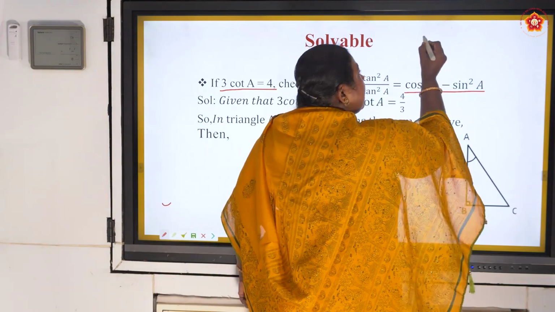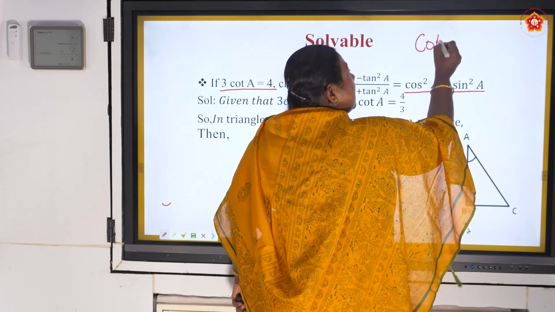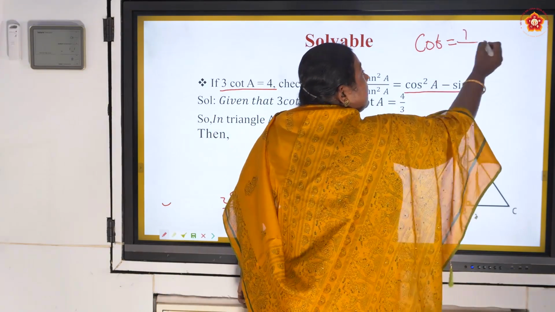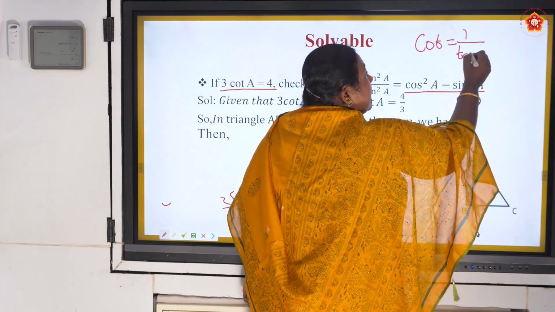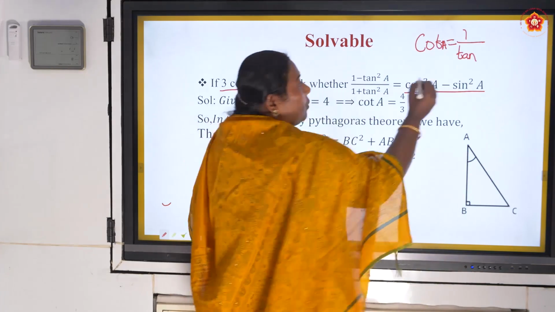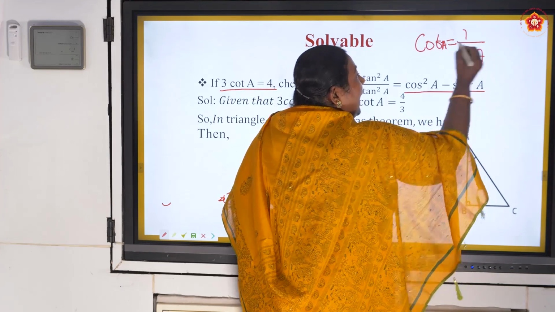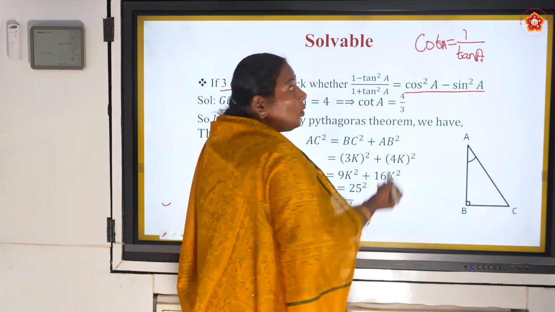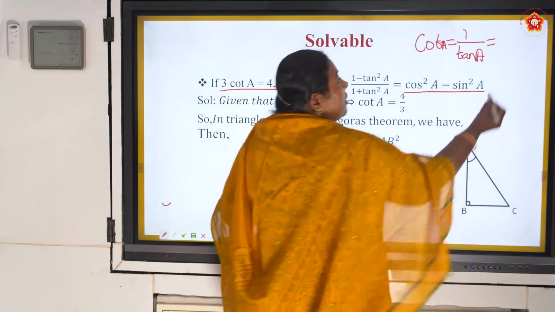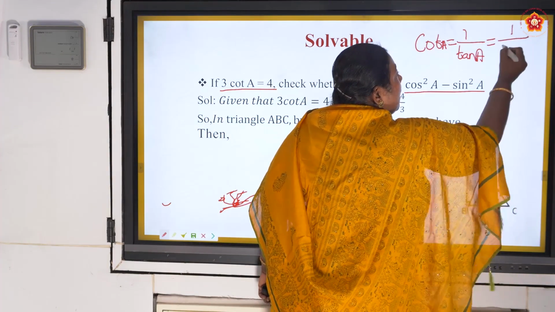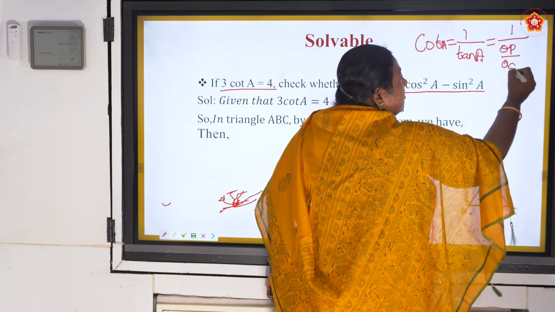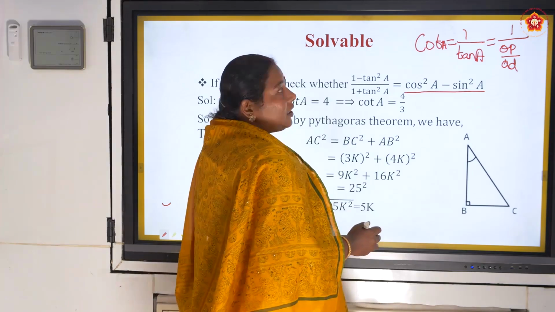Next they have given 3 cot A. I know that cot A is equal to the reciprocal of tan A, right? What is the value of tan A? Tan A is equal to opposite by adjacent. We have to be very clear with that.